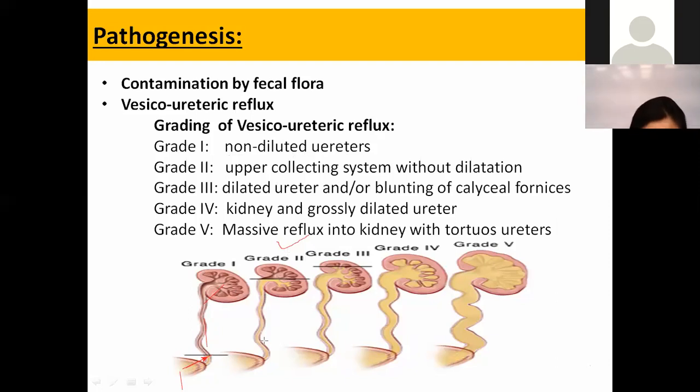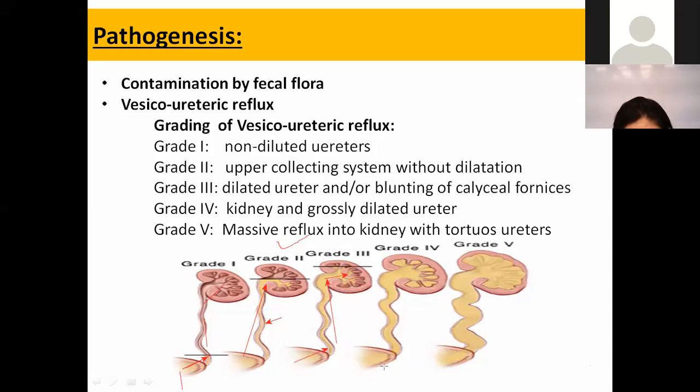When we look at the grade 2, there is reflux going up till this pelvic ureteric junction. But if you look at the shape of the ureter, there is no dilatation in it. So this is our normal ureter. But when we talk about grade 3, which shows a dilated ureter and or blunting of calyceal fornices, it means the urine is going from bladder to ureter, ureter to pelvic ureteric junction, and then ultimately is going into the calyces as well. So there will be slight blunting of the calyces.